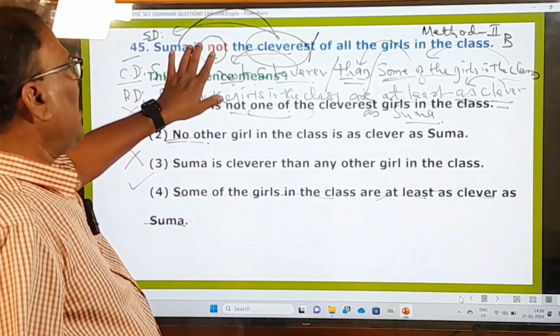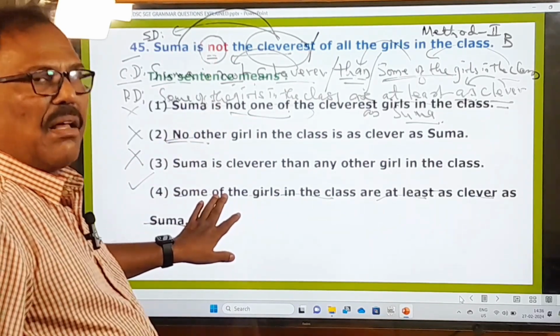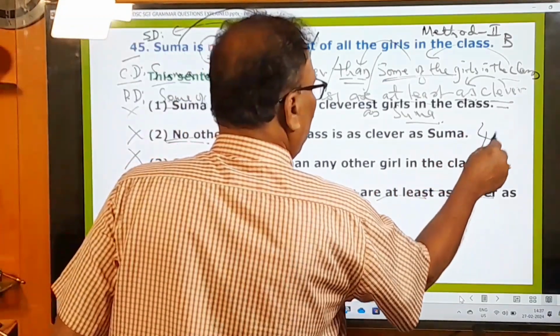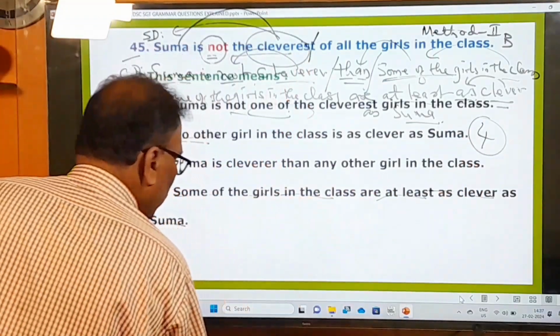This is the superlative degree sentence, and the sentence is here in the positive degree. So this is the correct sentence, right? So your answer is going to be the fourth one. Now let's move on to other questions.